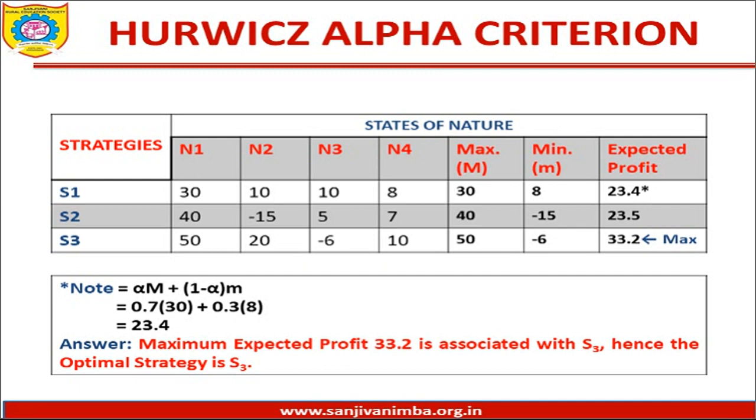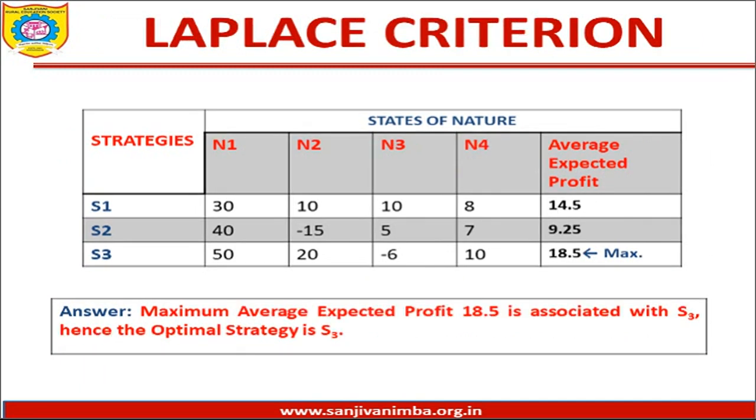Then moving further with the fourth criteria, that is the Laplace criteria. Laplace criteria is based on the logical or average aspect of the decision maker. So hereby we are only going to find out the average and the maximum among them is the strategy that we will be opting for. So let us try to do it practically. So the same problem we are moving up with. You can see the payoff table having 3 strategies and 4 outcomes. Now the first step that you will be doing in Laplace criteria is you have to find out the average values of each strategy.